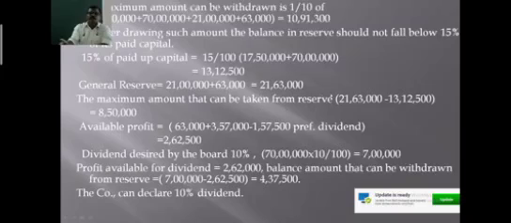Right? The maximum amount you can withdraw is only 8,50,000 from the general reserve, not 10,91,300. Because if you draw 10,91,300 from the general reserve, the balance in the general reserve is less than 15% of paid up capital. Isn't it? So, the maximum amount you can withdraw is only 8,50,000. Therefore, what is the total profit available? You can withdraw 8,50,000 from the general reserve, and the balance of profit available